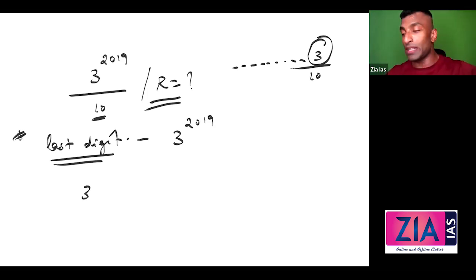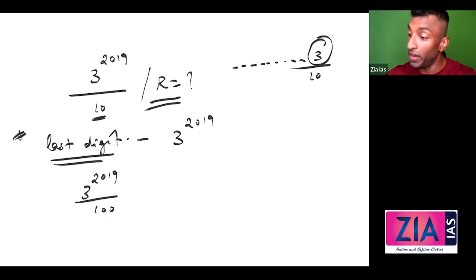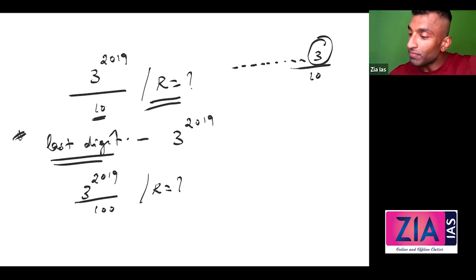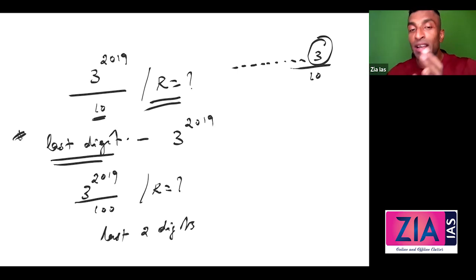Now, what if the question is something like this? Next year, suppose they're asking like this: 3 raised to 2019 divided by 100, what is the remainder? This is going to be a slightly difficult question, but I have everything which is going to make it very easy. We will be discussing this also. It is nothing but last 2 digits. So how do you see this? This is last 2 digits, right? Because divided by 100, for a multiple of 100, last 2 digits must be 0.